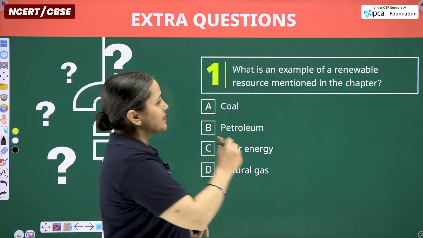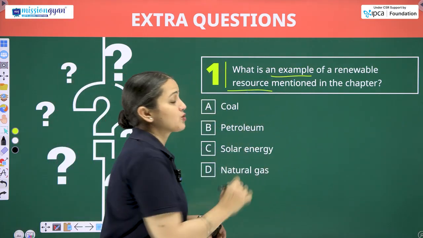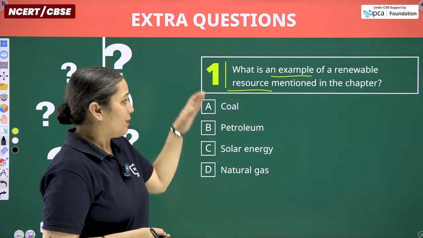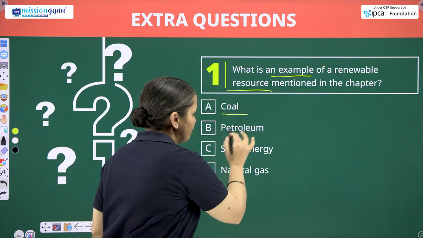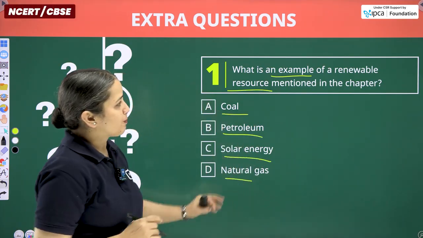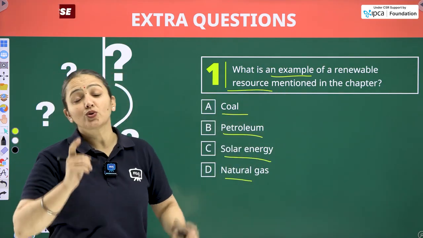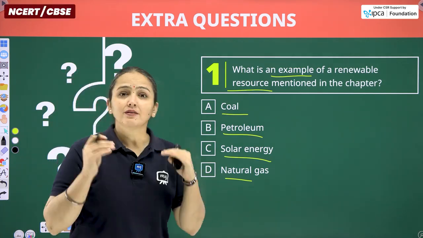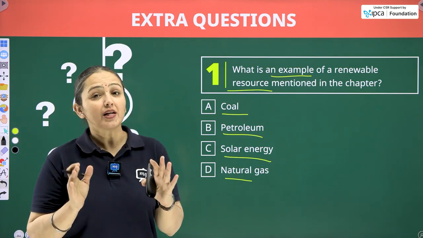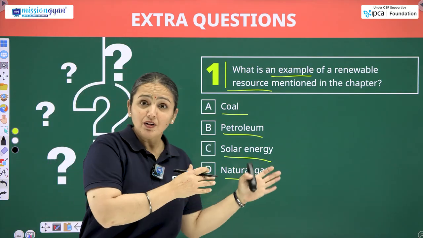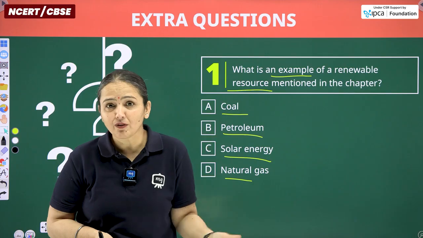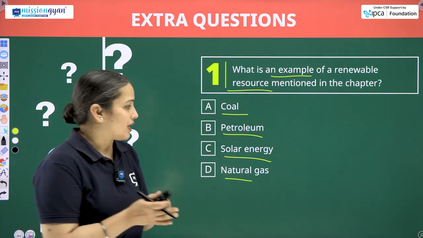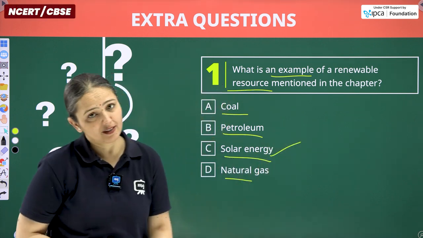It is asking, what is an example of a renewable resource mentioned in the chapter? So in the chapter, various resources are mentioned. But in here, according to these given 4 examples, we have to pick a renewable resource that can be renewed easily. So coal, petroleum, natural gas, fossil fuels, not at all a renewable resource because they can be renewed, but it will take thousands of years. So we do consider in that case that they cannot be renewed. So what will be our answer? Our answer will be solar energy.